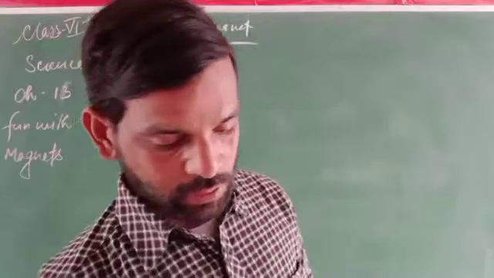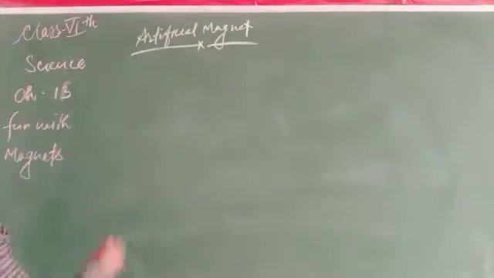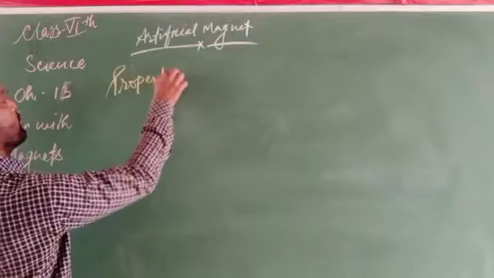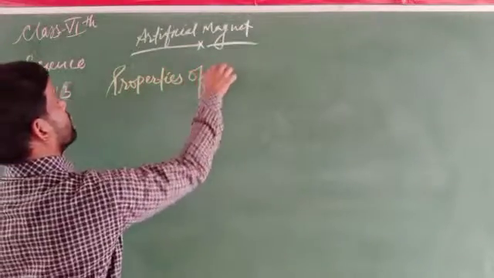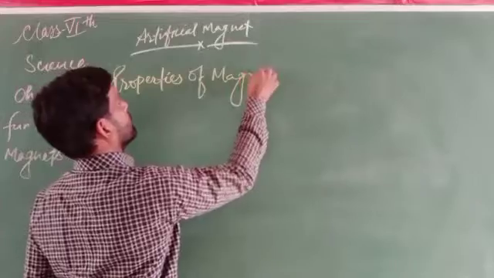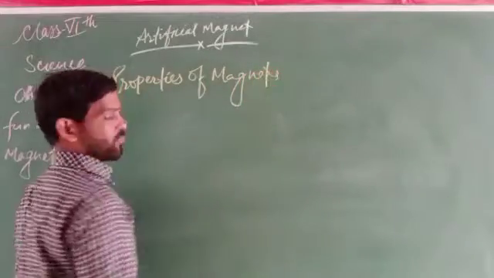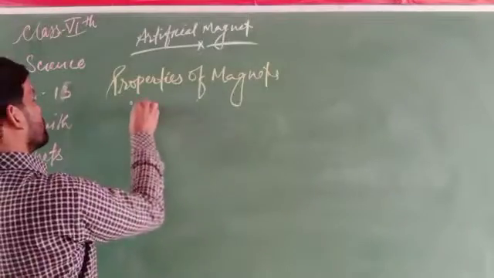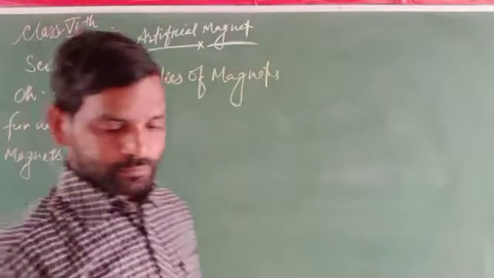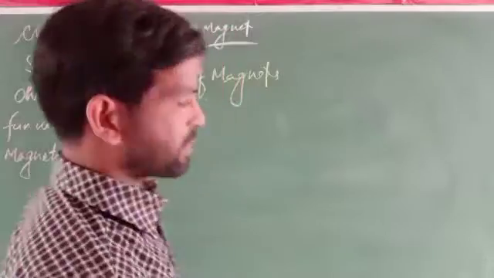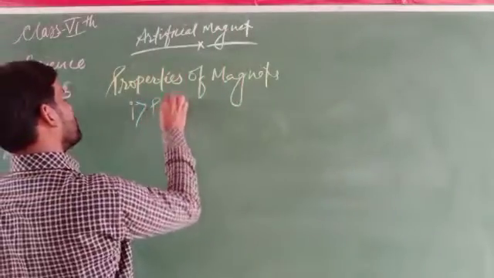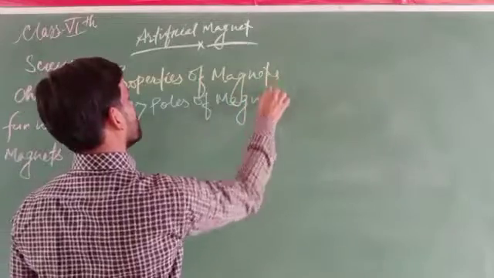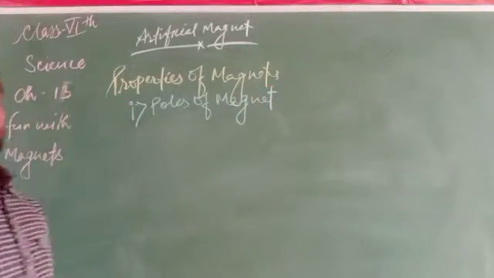Next, properties of the magnet. The first property is the poles of a magnet.